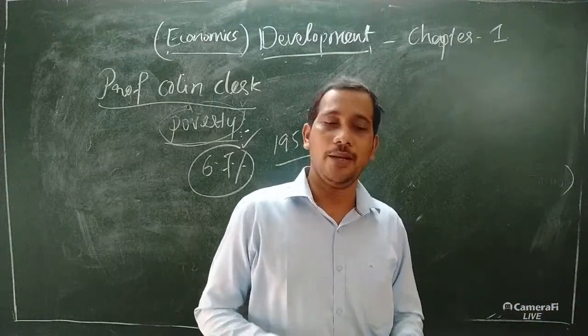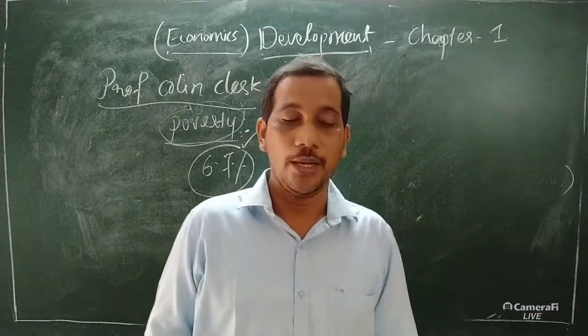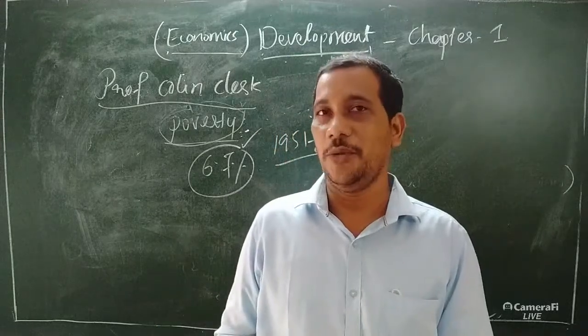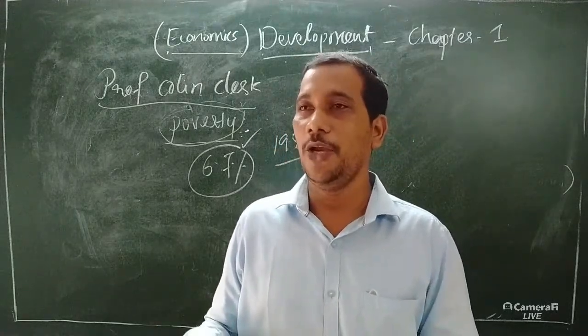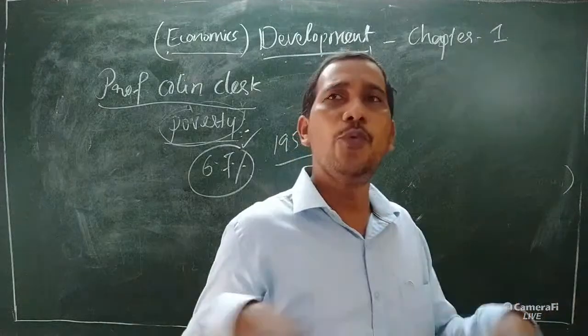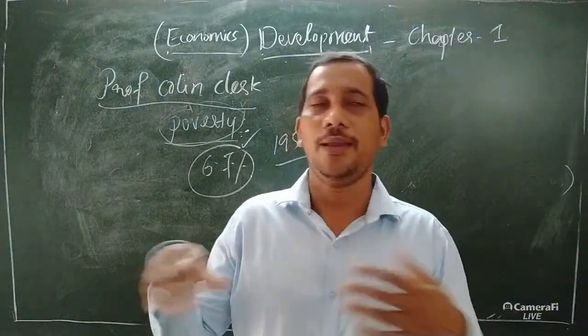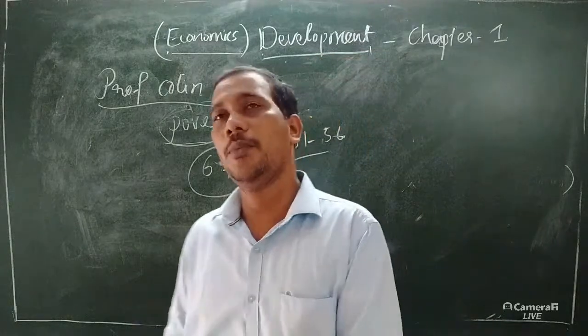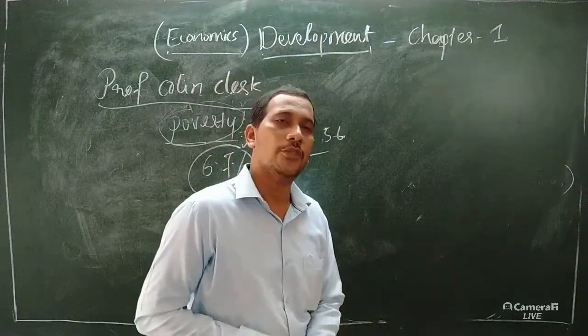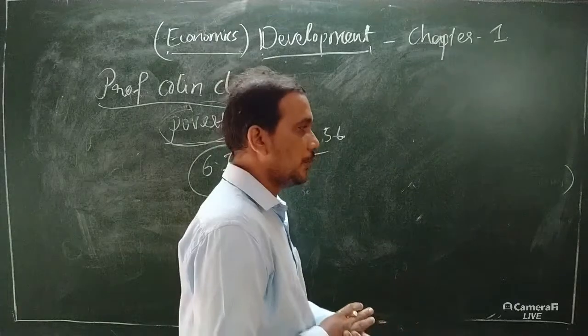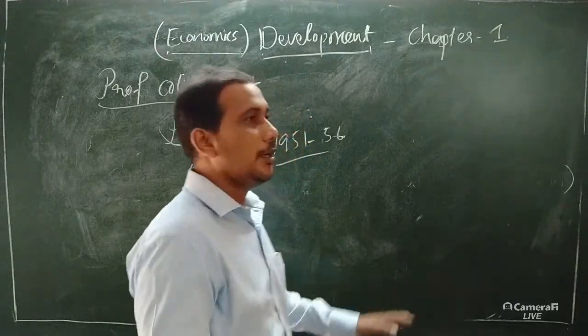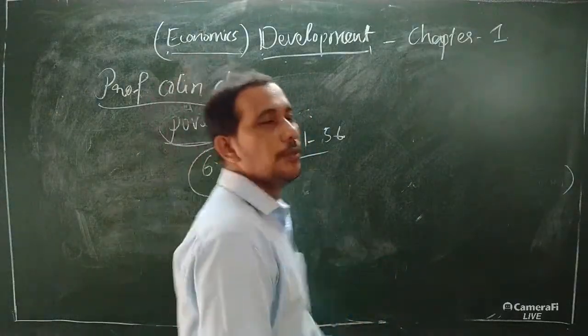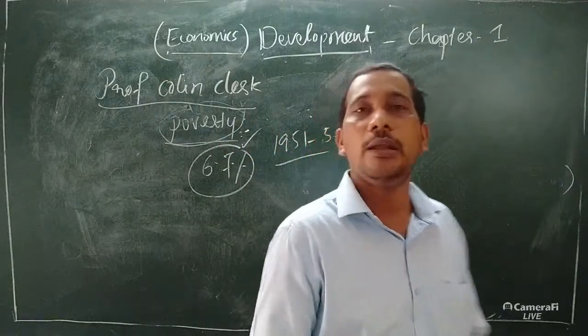So then only the country achieves self-sustained, which means stable. It becomes totally independent in every sector, economic and financial and everything. And this growth in income is the real indication. So therefore every country gives too much importance to economic growth and development.